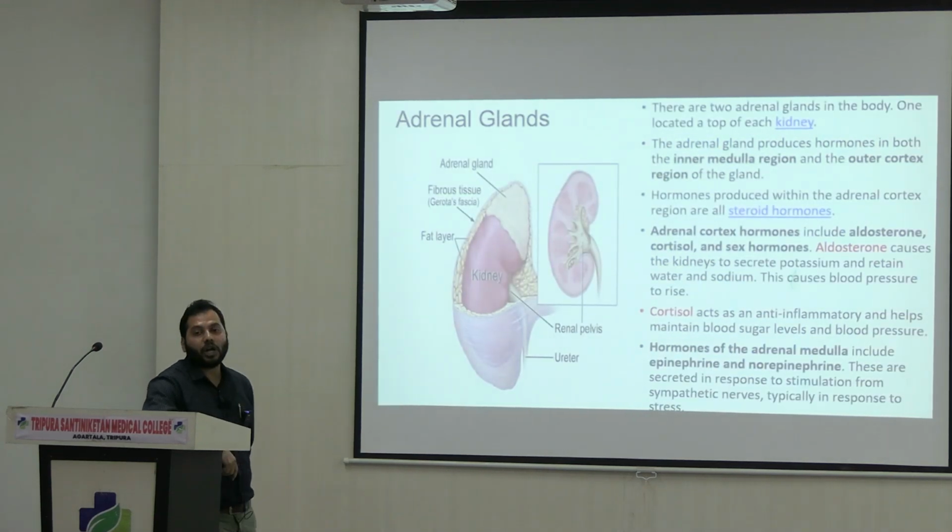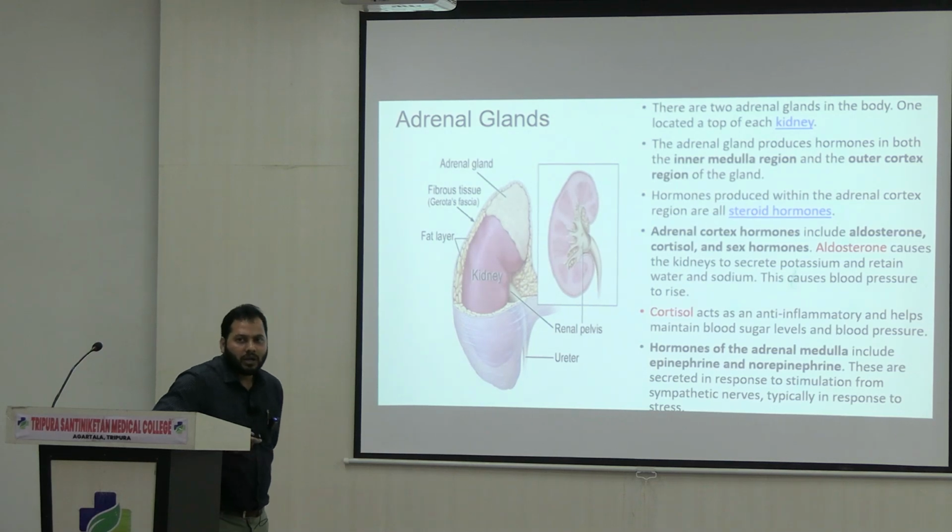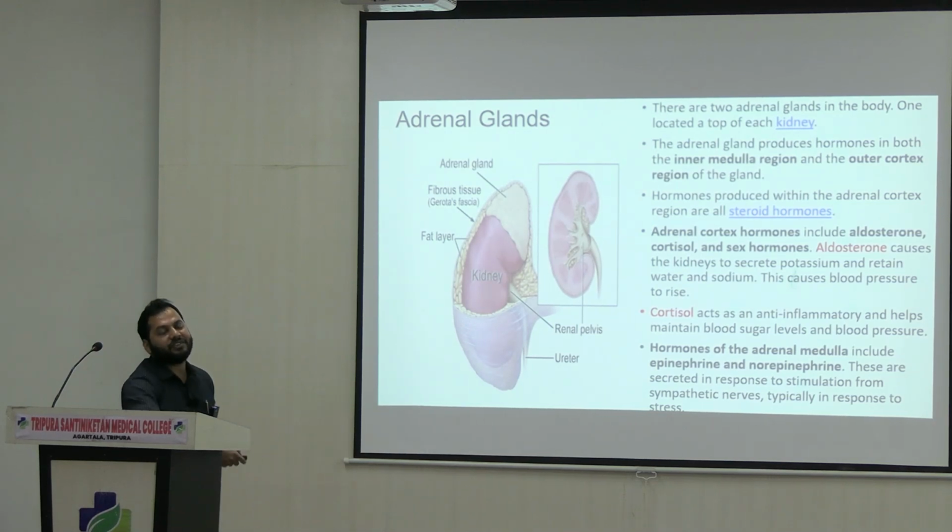Now see another important endocrine gland, the adrenal gland, right? If you see the location of the adrenal gland, it is located on the upper surface of both kidneys, right? And its secretions are of two different types. The adrenal glands produce hormones in both the inner medullary region as well as the outer cortex region.